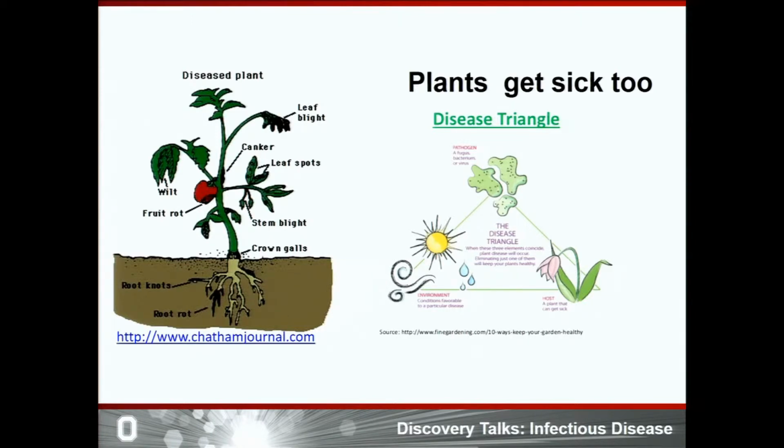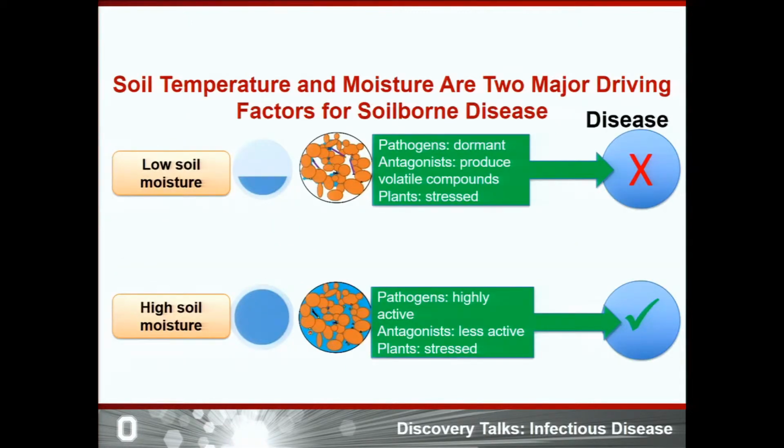Soil-borne diseases are very complex in nature. So many factors, like soil physical, chemical, and biological properties, as well as host status and pathogen state, affect the development of the disease. For example, in low soil moisture conditions, pathogens are generally dormant and there is little chance of disease development. But under high soil moisture conditions, pathogens like bacteria and oomycetes, water molds, are very active and plants are under stress. Therefore, there is a high chance of disease development.